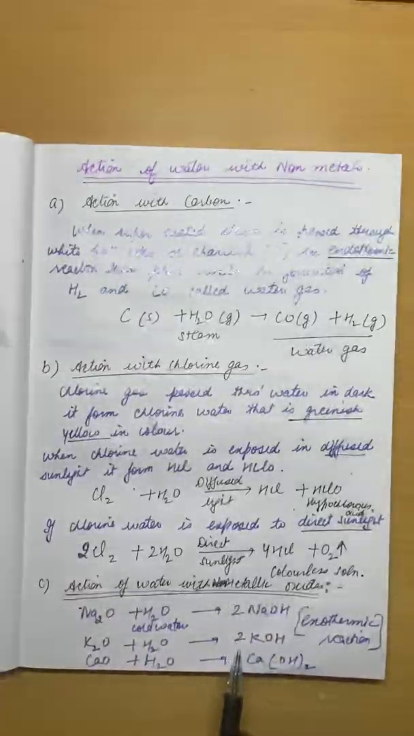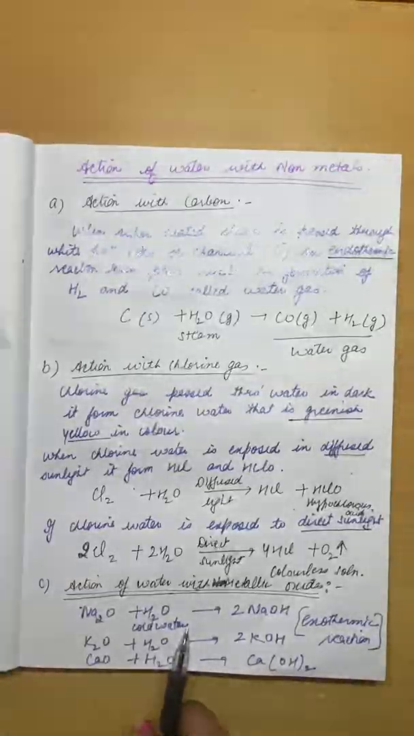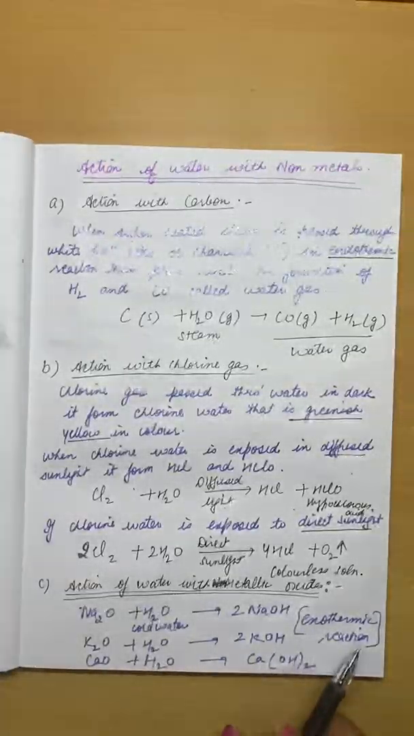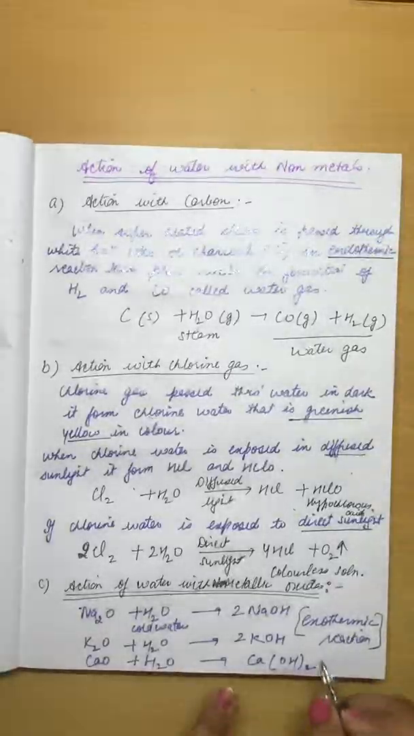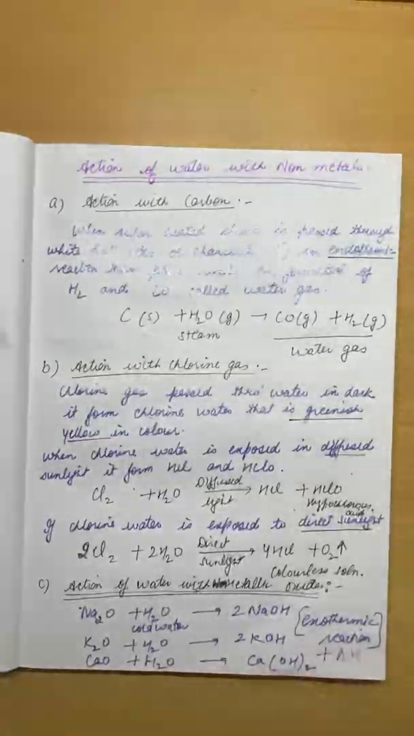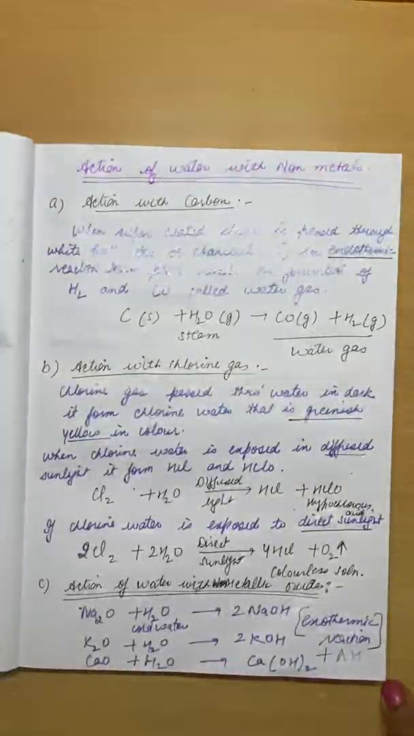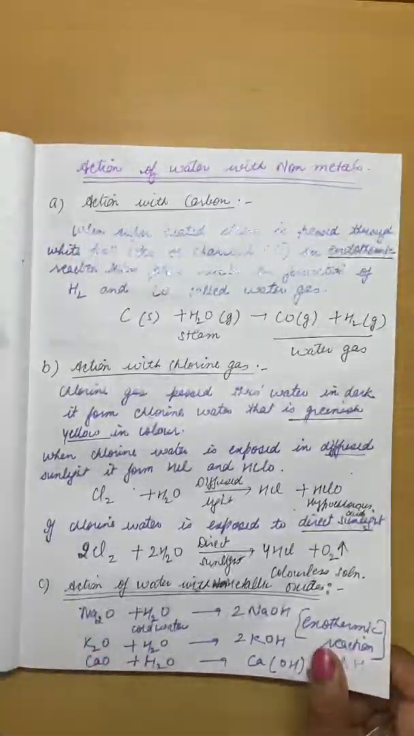All these three form hydroxides, and this reaction is exothermic, meaning heat energy is released into the environment. So we can put delta H here, because the heat is released. Clear?